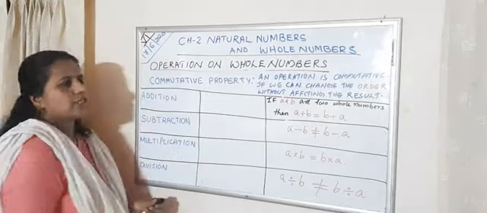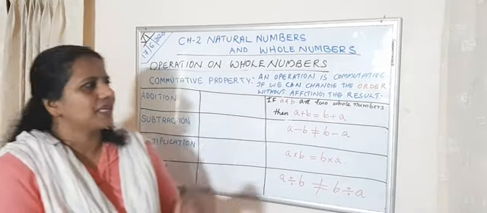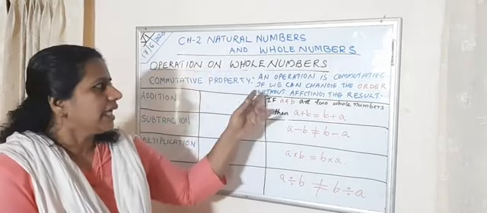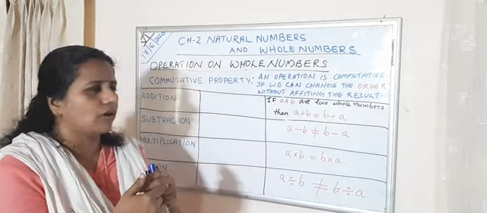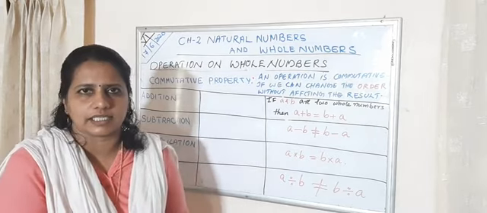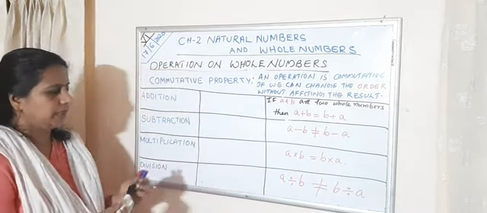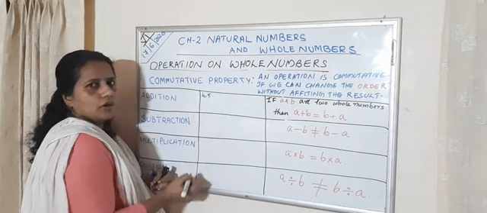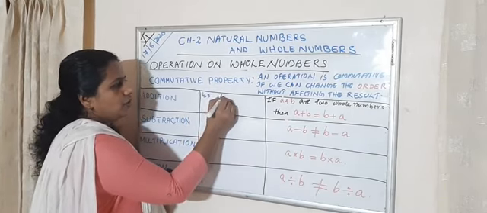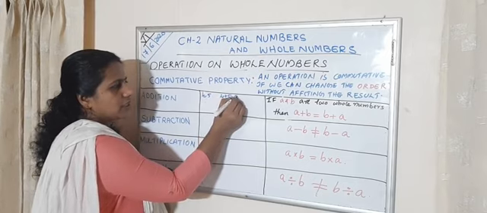Next, commutative property. That is, an operation is commutative if we can change the order without affecting the result. I will show how to do. Take two numbers 4 and 5. First you do 4 plus 5, that is equal to 9.